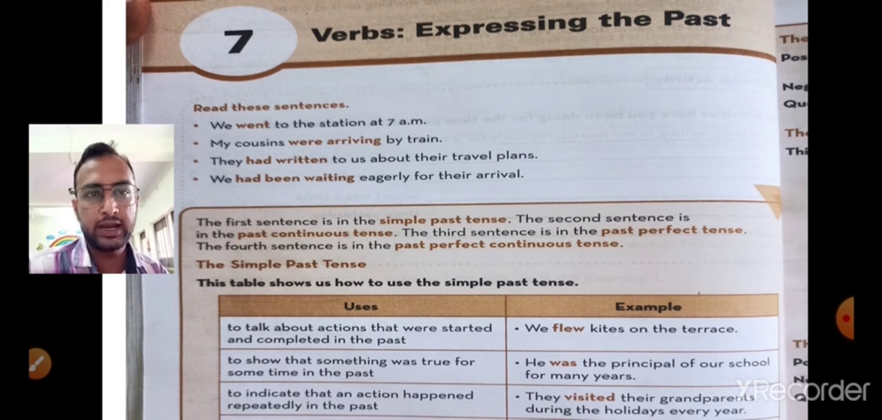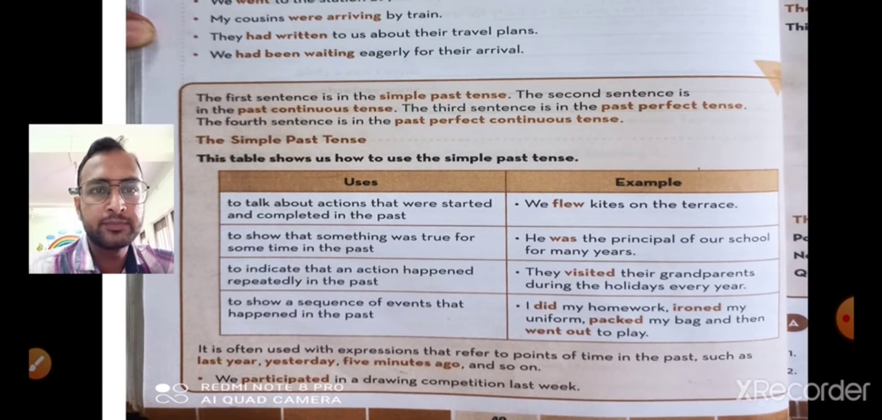You can see that "went" is a simple past tense. "Were arriving": the -ing form is continuous and "were" means past, so it is past continuous tense. "Had written": "had" is past and "written" makes it past perfect tense. And in the fourth one, "had been waiting", it is past perfect continuous tense. So here we can understand these four examples in detail.